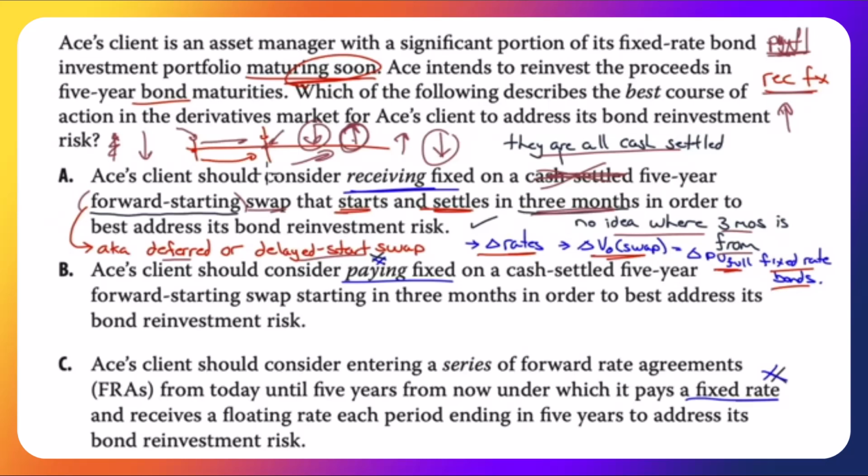Unfair question, I think, because you have not been introduced to what a forward starting swap is. You haven't used it to hedge the price of a bond. We've only looked at swaps in hedging interest rate payments or changes in interest rates, but not using a forward starting swap to hedge the price of a bond. And again, who knows where 3 months is coming from. It's a sloppy question that really doesn't belong here. It's an unfair question altogether. It's an advanced question that you really shouldn't have had.